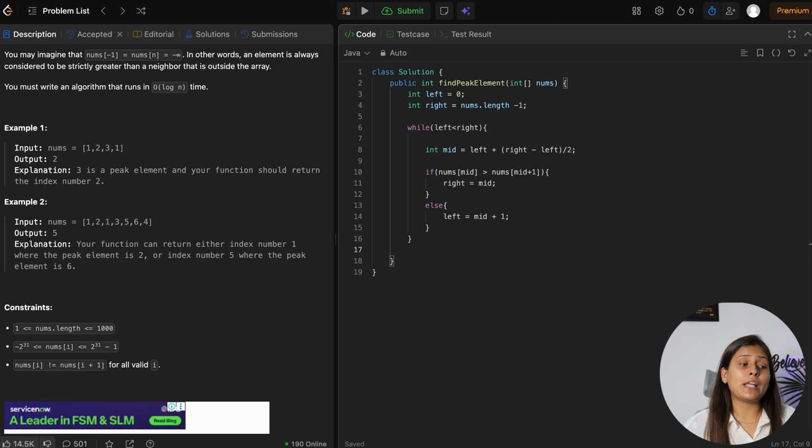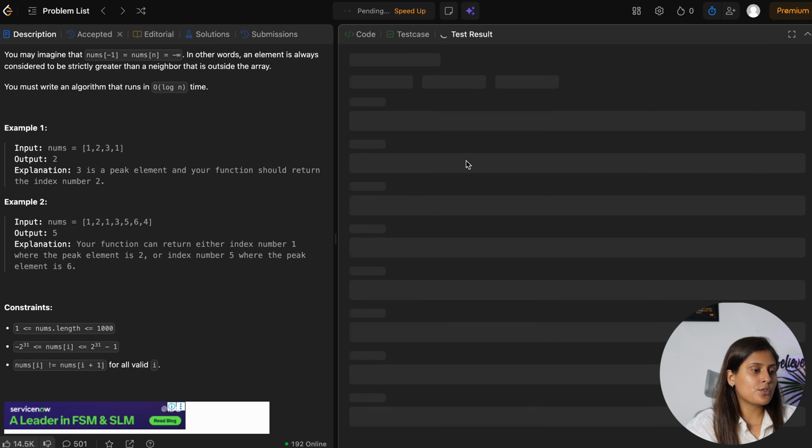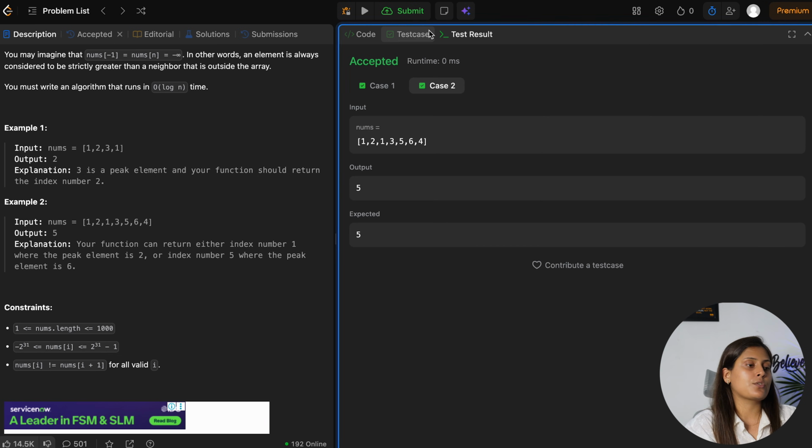So after coming out of that, we know that left and right both point to the same index, only then it stopped. So we can return that index, either left or right. Whatever you write here, it will get submitted for sure. So now we can run this code here and let's submit this code also.